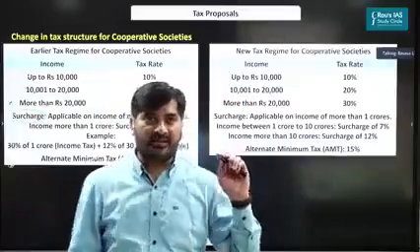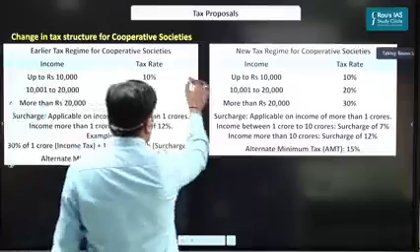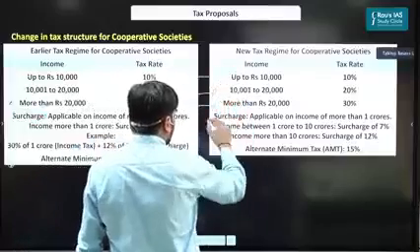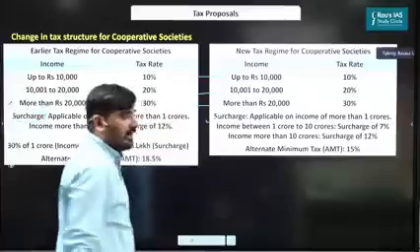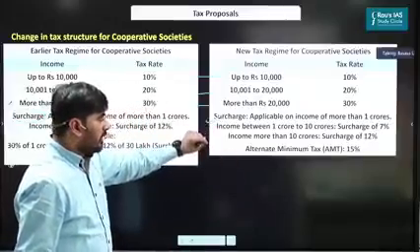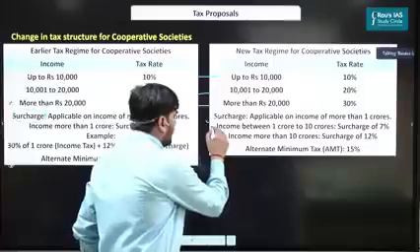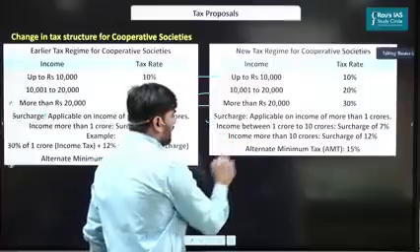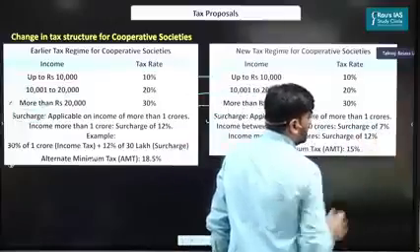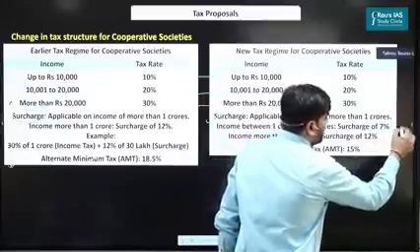How has this tax regime changed? In terms of tax slab, this has remained the same. But the changes are with respect to surcharge and alternate minimum tax. So if you look at the surcharge here, what we have done is introduce two slabs. If the income is between 1 crore to 10 crore, they will pay a surcharge of 7%. Earlier, they were paying how much? 12%.